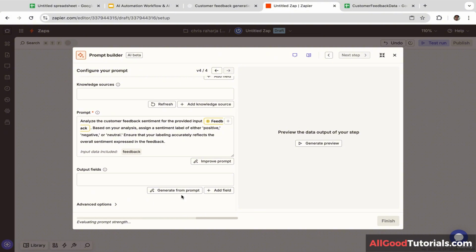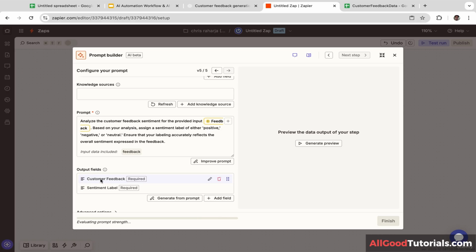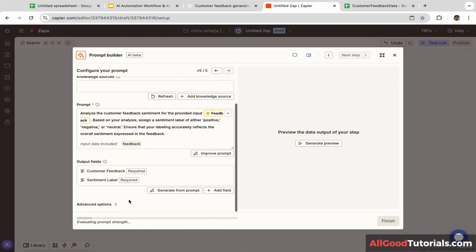Next, I'm going to generate output fields from the prompt. Let's click this generate from output. Okay, it will take a few seconds, maybe 5 or 10 seconds. So just wait guys, hopefully it doesn't take too long. Okay, we have two output fields, customer feedback and sentiment label. Next, I'm going to click generate preview.